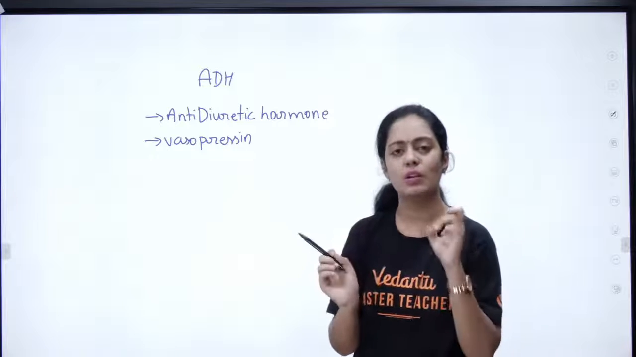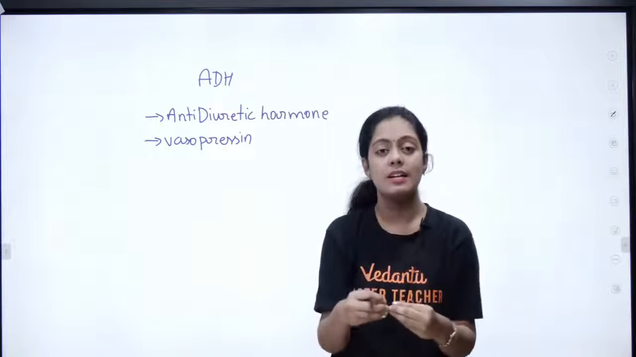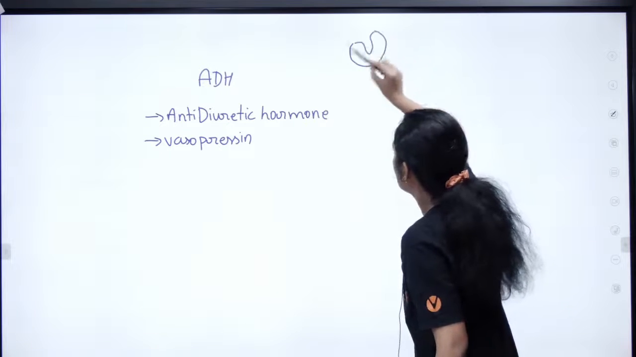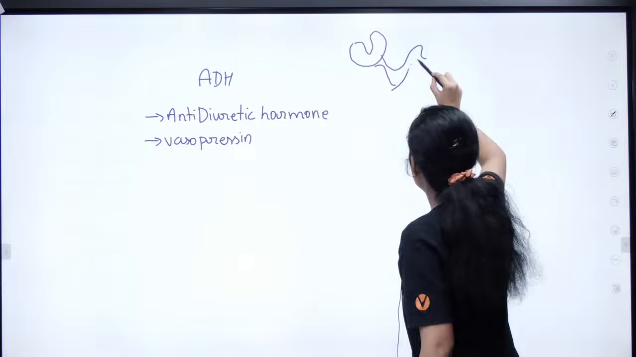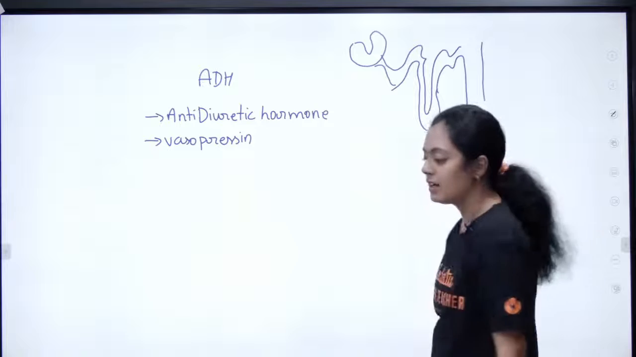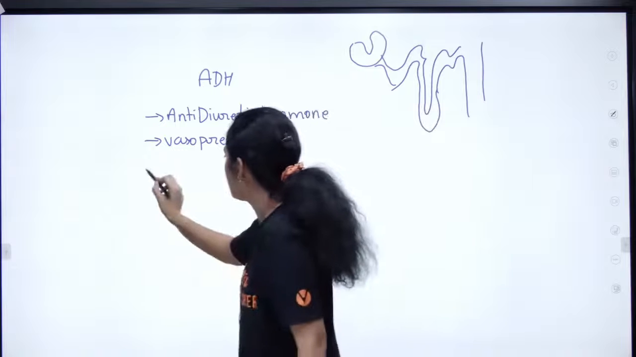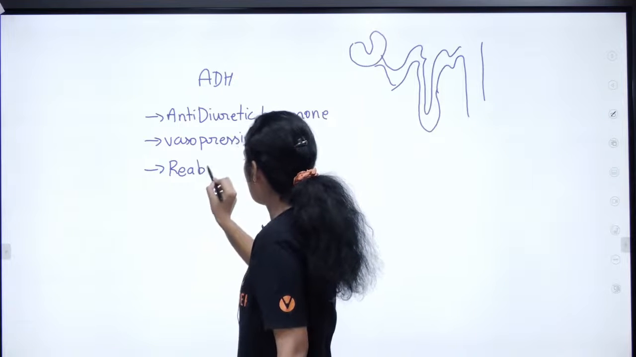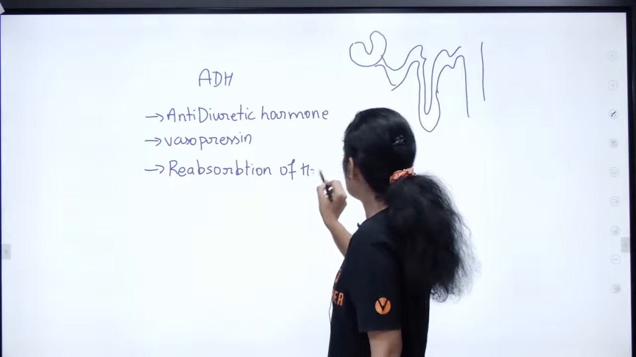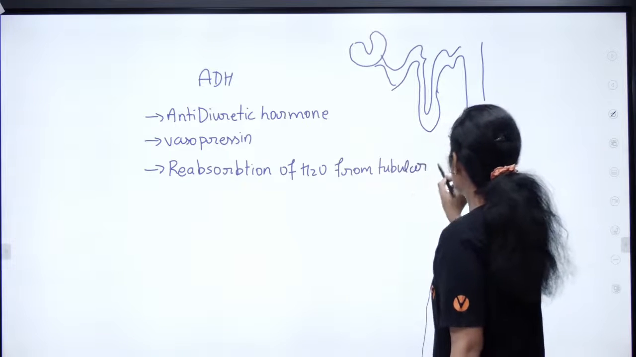What is its function? The function of ADH is to absorb water from the tubular parts of the nephron. I think all of you know about the nephron: you have the PCT, loop of Henle, then the DCT, then the collecting duct, correct? So it is going to help in reabsorption of water from the tubular parts of the nephron. This function is very, very important.